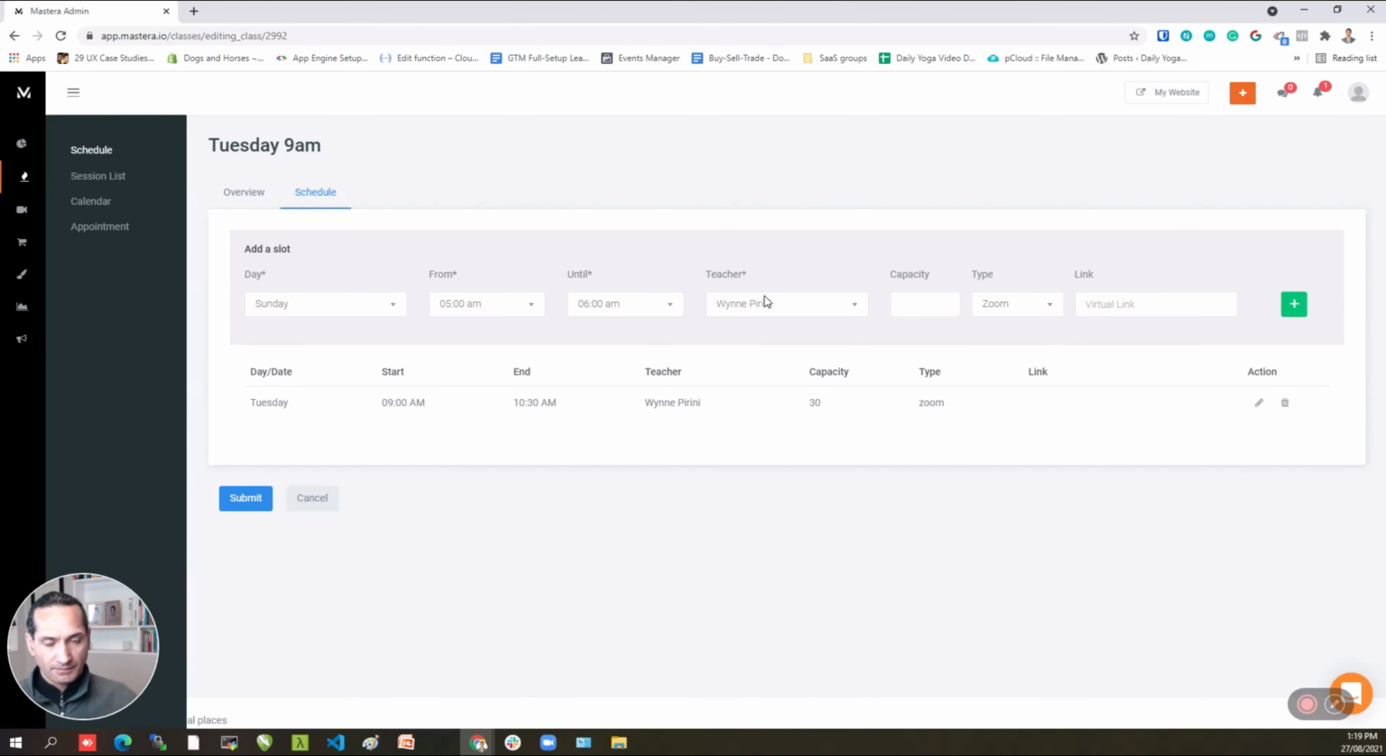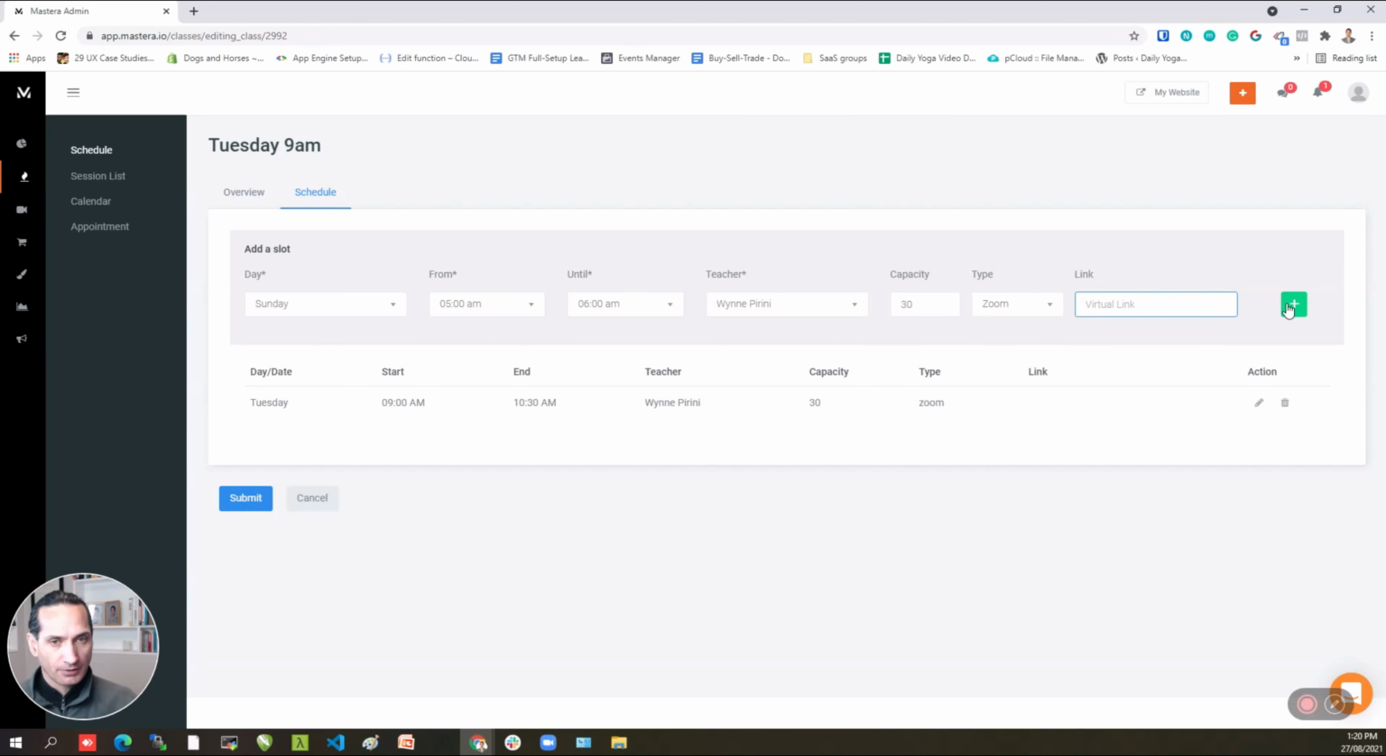On the next page then I choose the day, the time, the teacher, and this is important if you've got more than one teacher on your team. And so you can choose from this drop down here of who's teaching what, and how many people are in each class, and which service you're going to be using to stream that event. Now at the moment they only have Zoom, but I believe in the near future they're going to have YouTube Live as one of the options here.